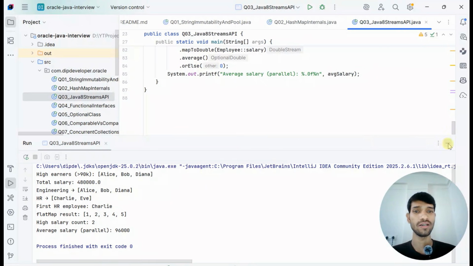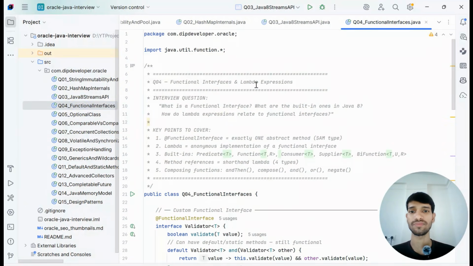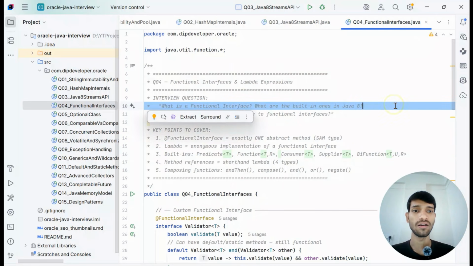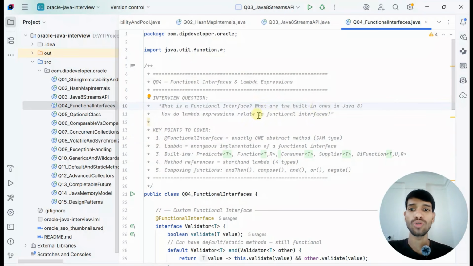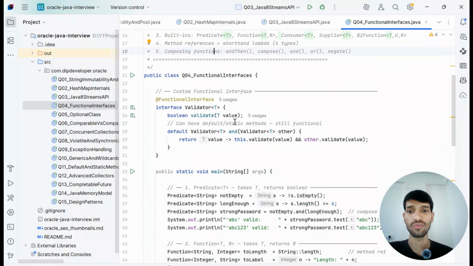So let's move ahead with our next question, which is on the functional interface. What is a functional interface, what are the built-in functional interfaces in Java, and how do lambda expressions relate to functional interfaces? You can explain the FunctionalInterface annotation, the built-in functions like Predicate, method references, and composing functions like andThen and compose.